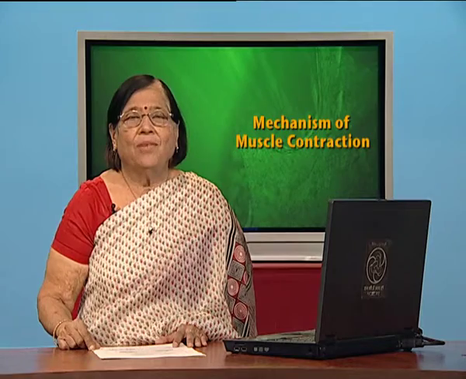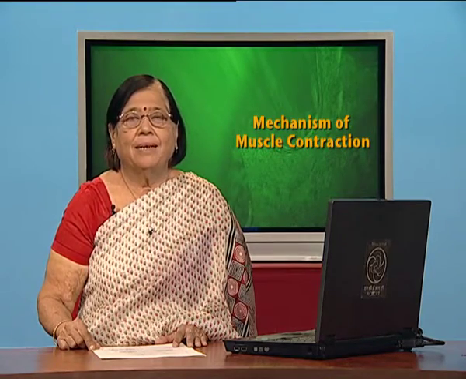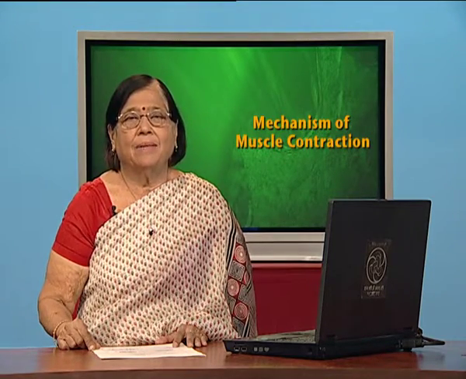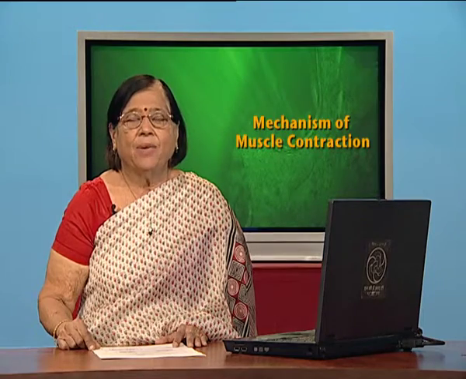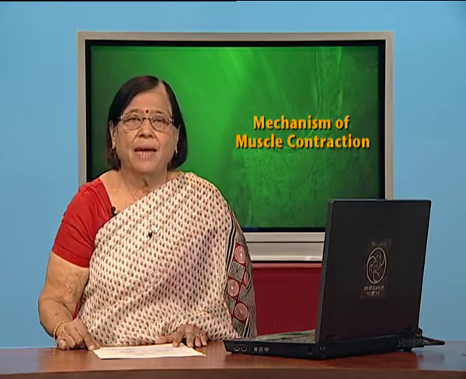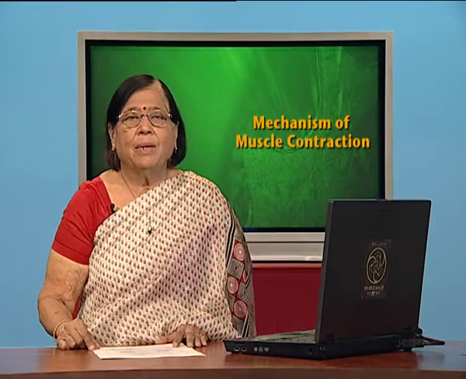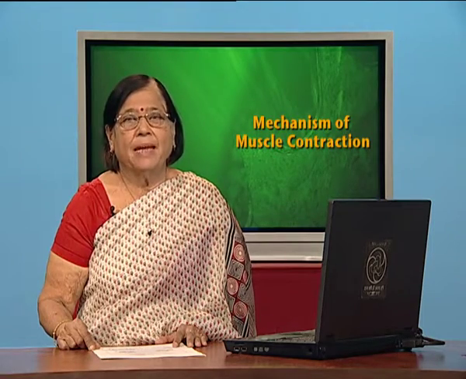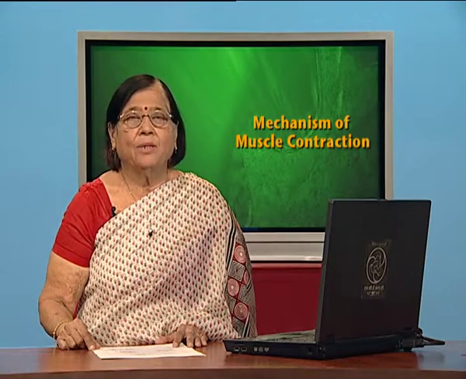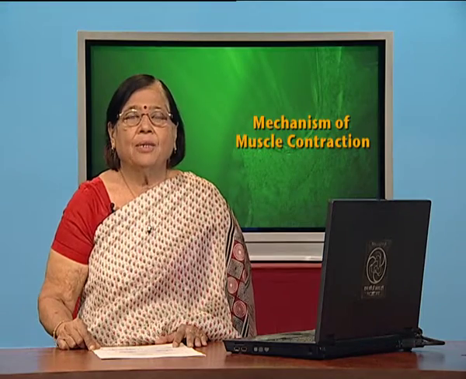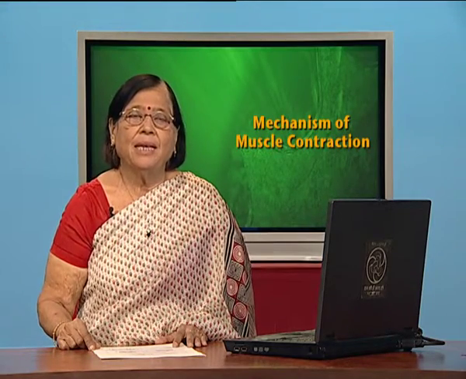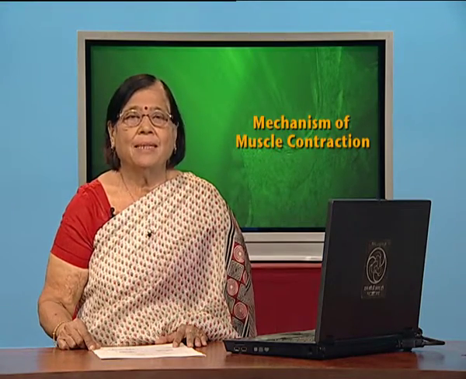The nerve which is innervating a particular muscle cell will end at one point where it is entering the muscle cell, but that is not the end of the muscle cell. The muscle cell is quite long, quite big. So, innervation has to reach each and every part of the muscle cell.